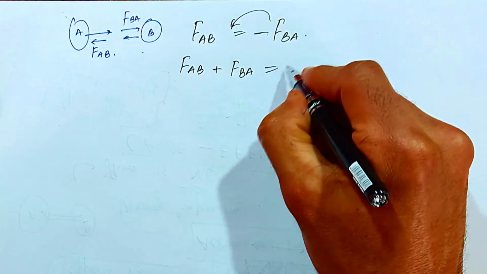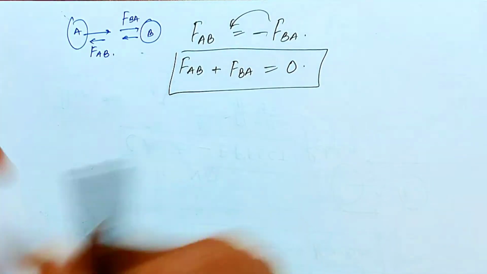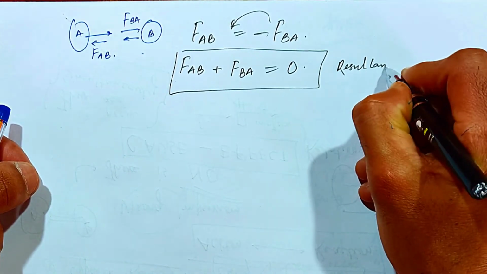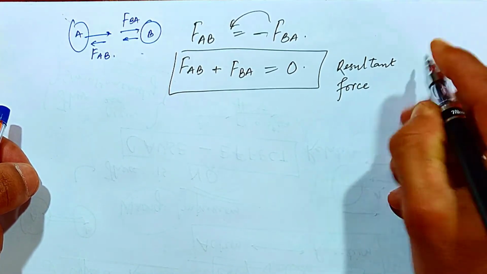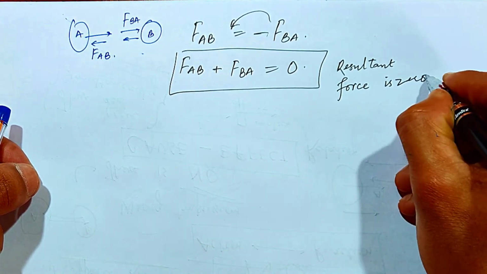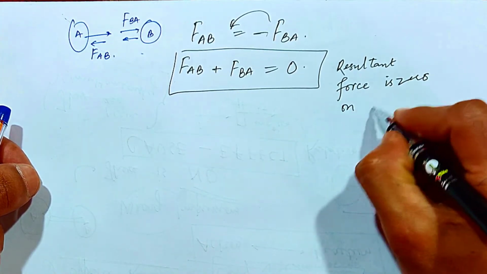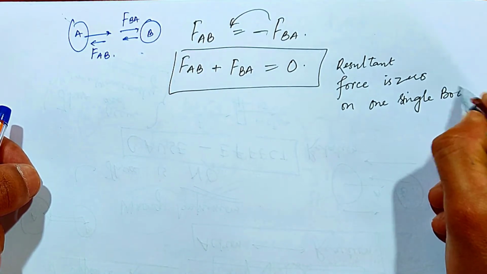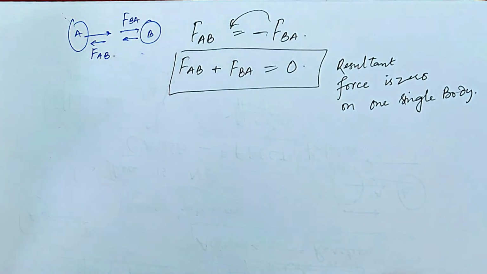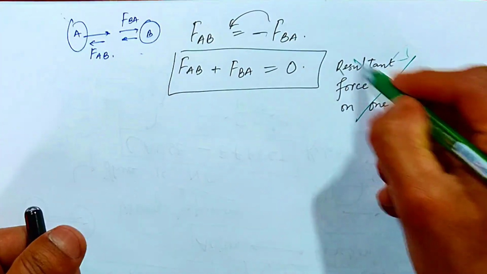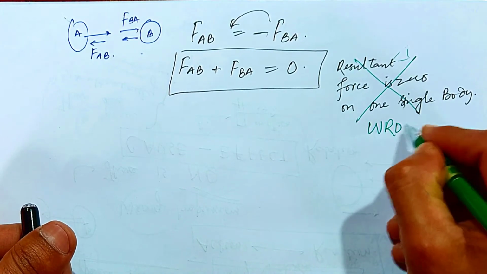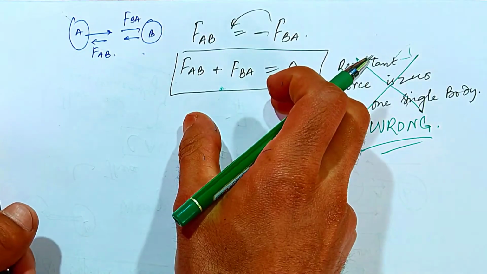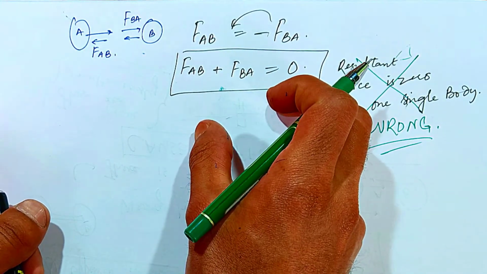But if we put it like this, equal to 0, it does not mean that the resultant force is zero on one single body. That is the kind of wrong impression. This is not the case. This is wrong. We can't say that the total resultant of the forces on a body is zero. No, it's not like that.